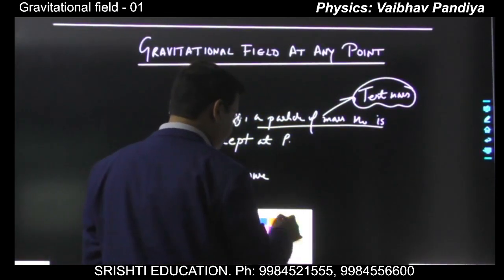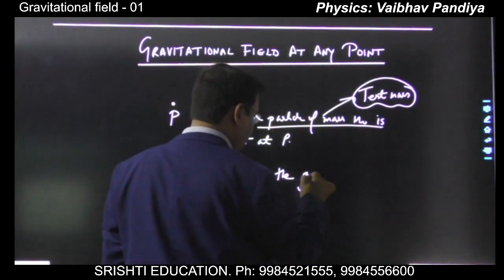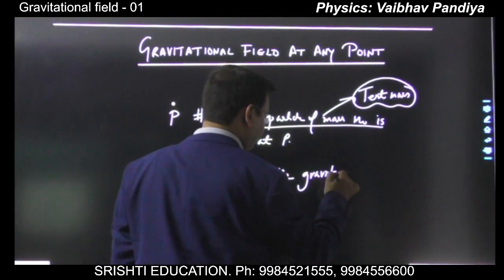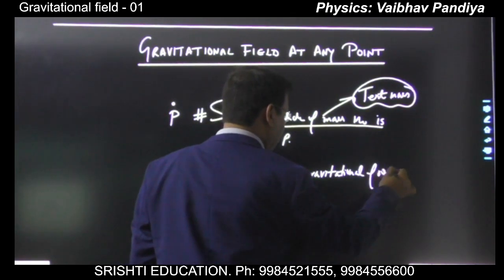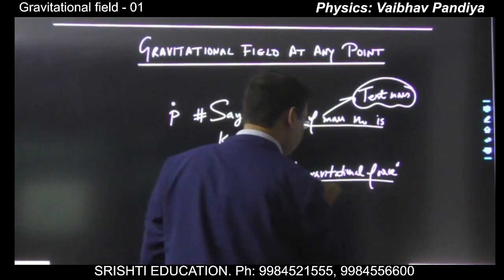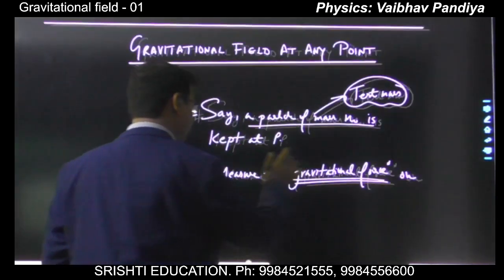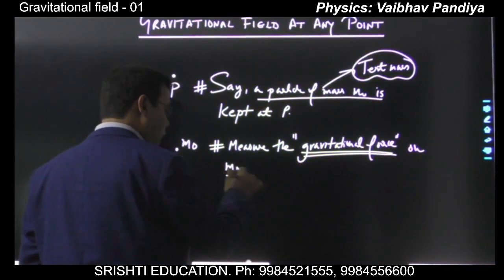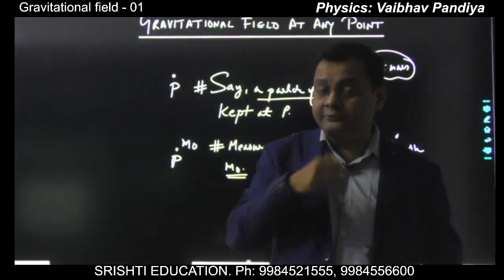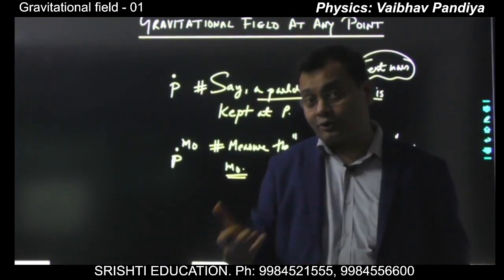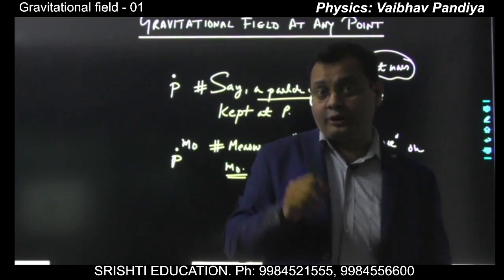Measure the gravitational force on m0. Of course, who is going to exert this gravitational force on m0, and whether the gravitational force will be exerted or not? There are two main points.